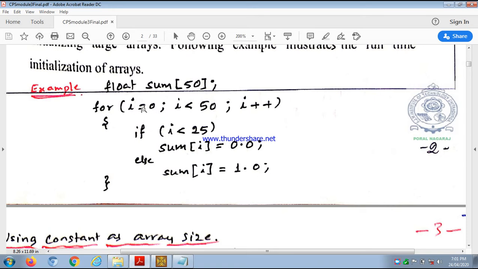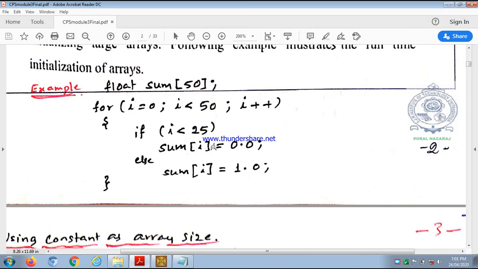It means that for the first 25 elements the value of i will be less than 25, because every time the i value is being increased by 1. So the first 25 elements will be initialized with 0.0, and once i becomes 25, this condition becomes false, so this is skipped and the else part is executed. Sum[i] assigned value 1.0 means the remaining 25 elements will be initialized with 1.0.